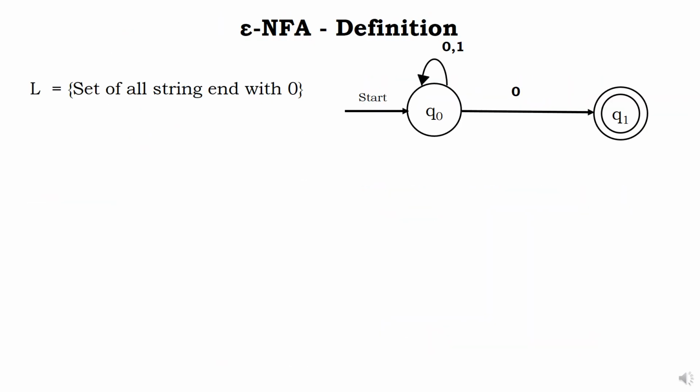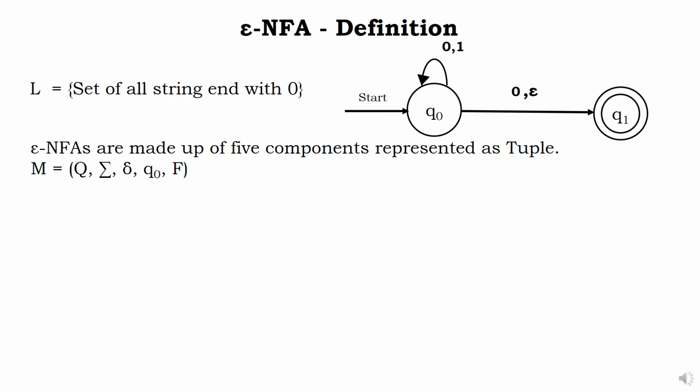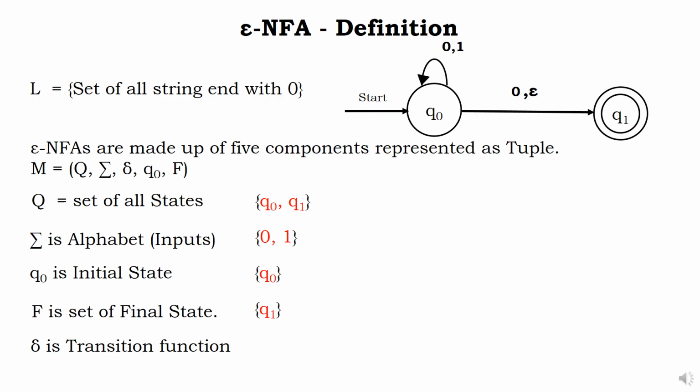The definition is same as your DFA. It is language with set of strings. I am just taking an example. Additional term is just epsilon. It does have the 5 tuple components, and the answer remains same. Q, set of all states, everything remains same. But the transition is as follows. For understanding purpose, I took this particular example.